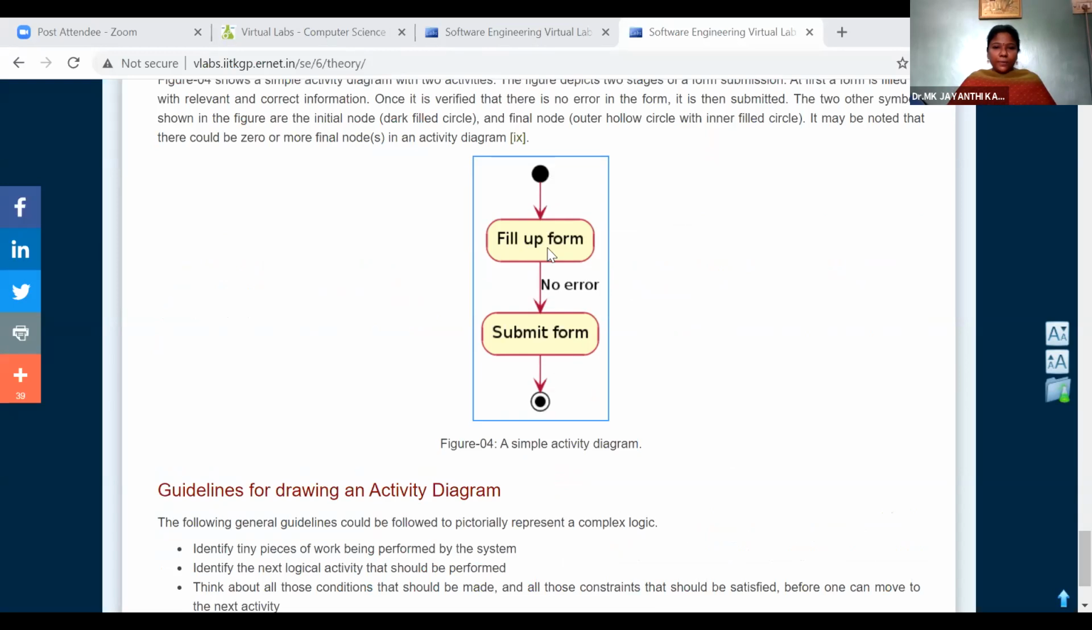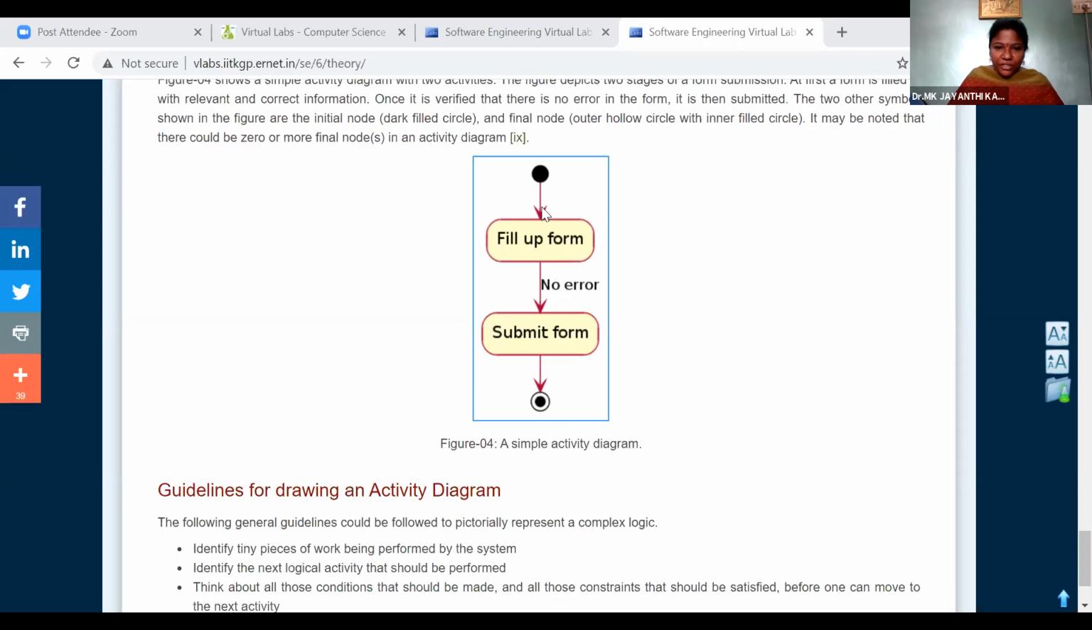Say for example, fill up the form. A person is accessing the website. He is logging in and filling up the form. It may be a registration process. If all the columns are filled properly with no error, then submit the form.